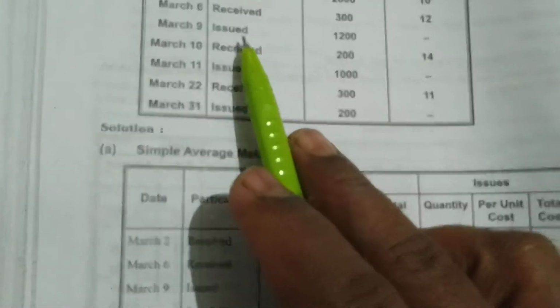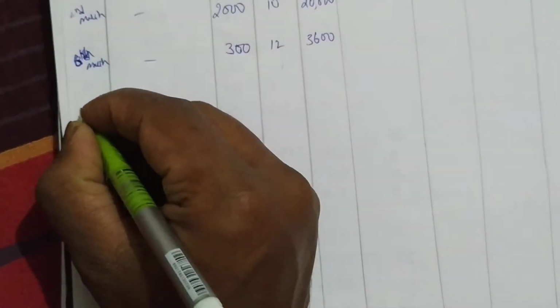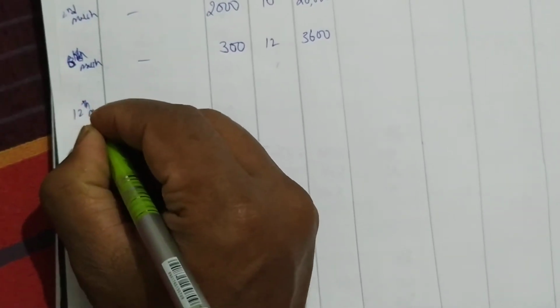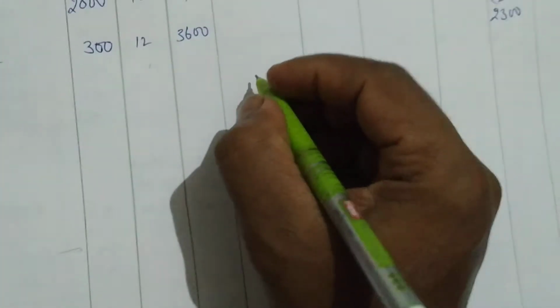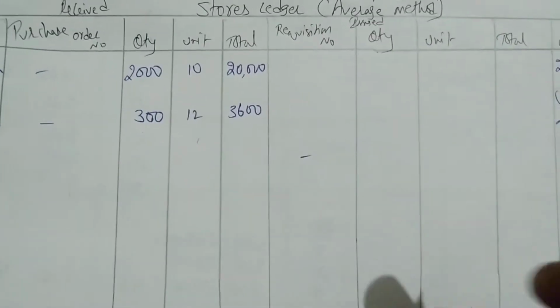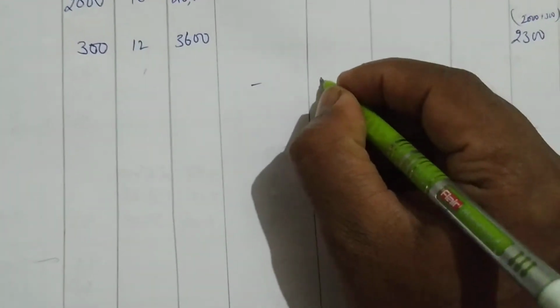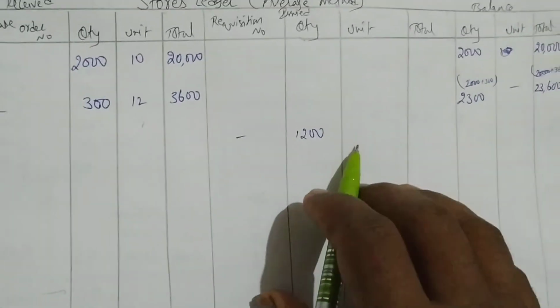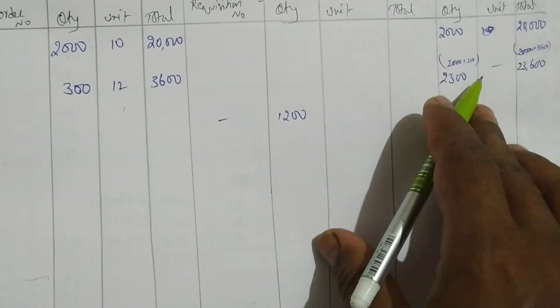March 9th is issued. How many units? 1,200 units. On the issued column there is no requisition number. Now what price should we take? See, there is no issue price.